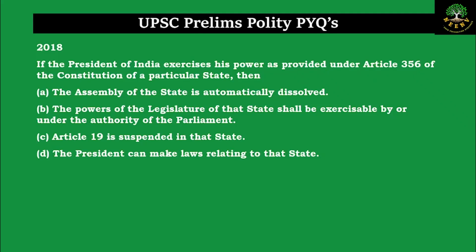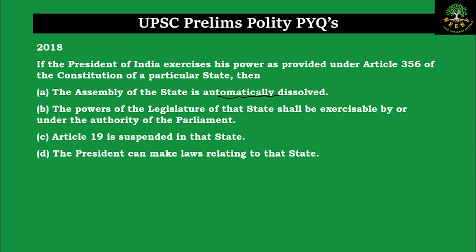Let us discuss the next question. This is from 2018. If the President of India exercises his power as provided under Article 356 of the Constitution with respect to a particular state, then what will happen? What are the implications? Statement A, the assembly of the state is automatically dissolved.